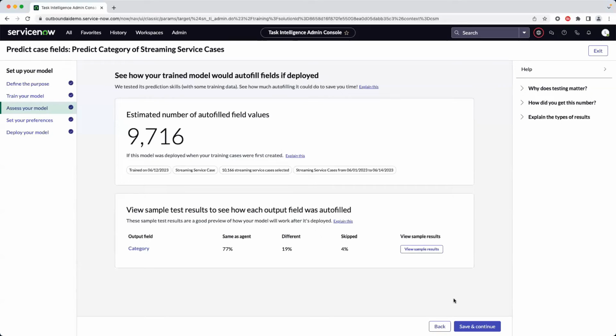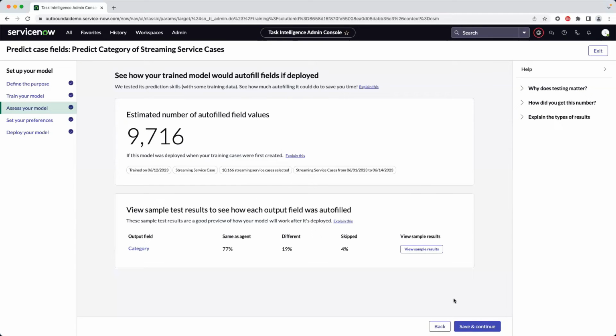Somebody's asking us, if we wanted to use task intelligence to populate certain fields on our case, but those fields are mandatory in the UI, would that cause an issue? Well, the answer is yes. But if the field is mandatory today, and the user creating that case doesn't really have all the information they need to fill it, it's probably a bad UI.